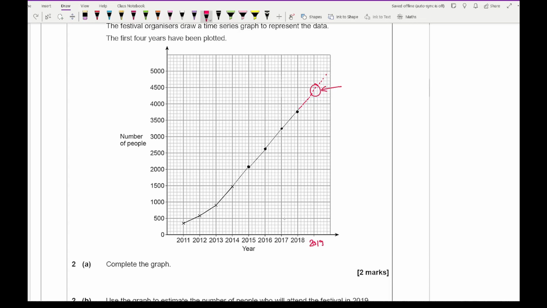Now in terms of looking at the mark scheme, they would accept any answer between 4,200 and 4,500. So anything along that region will be accepted for the 2 marks. But I certainly would write down 2019 and also draw your projection line of where you think that line would be for 2019.